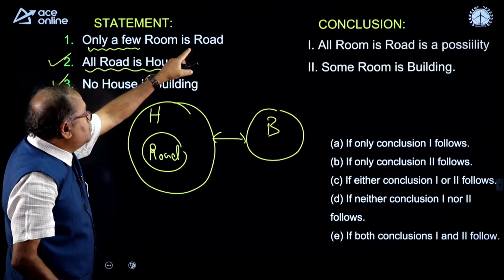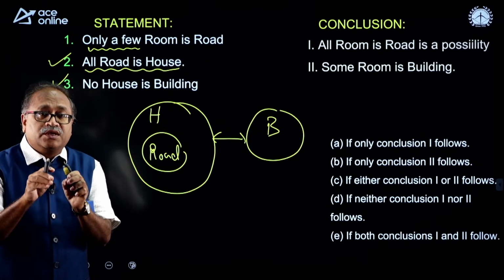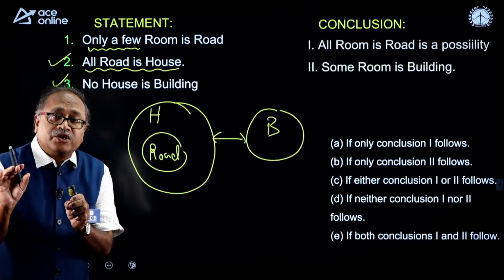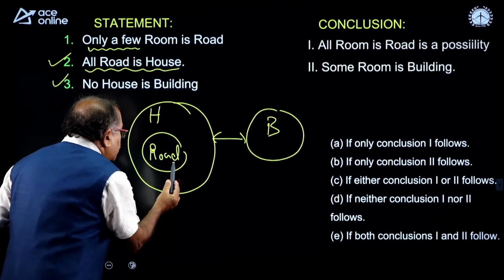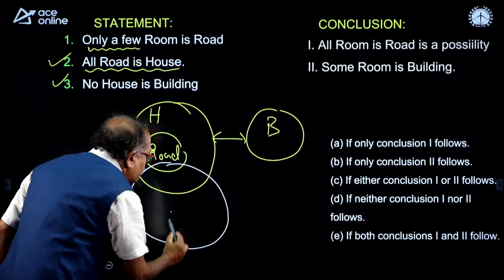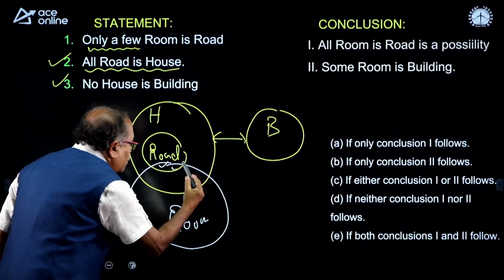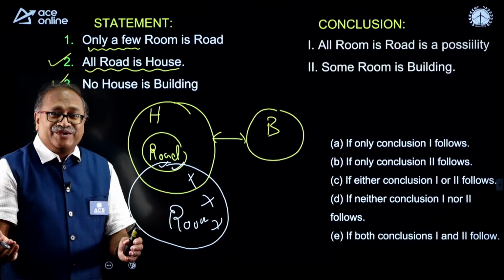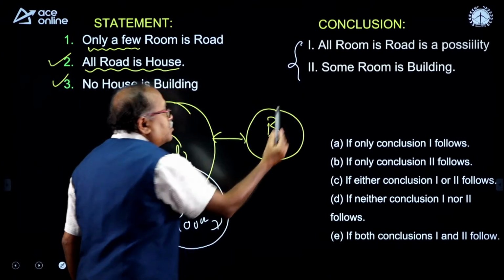Only a few rooms are roads. That means few rooms are roads and few rooms are not roads. So, now let me draw the diagram for this. This is room, this is room. Only a few rooms are roads and few rooms are not roads. Okay. Now, based on this only there are 2 conclusions.